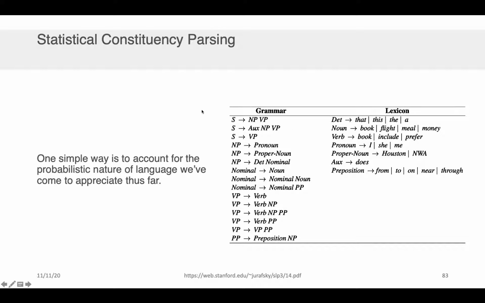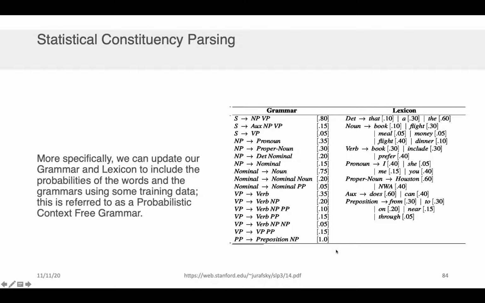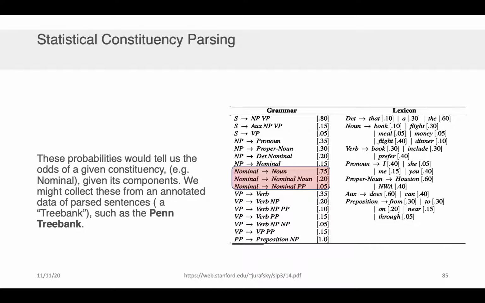That is to say, instead of taking a lexicon and a grammar, like what I'm showing here, we could convert this to assign probabilities to the words and the grammars using some training data, for example. And this is what's referred to as a probabilistic context-free grammar. Now, these probabilities would tell us the odds of a given constituency. For example, I've highlighted here in red that we've got the same old rules that a nominal is either a nominal followed by a noun, or a nominal followed by a prepositional phrase, but these all sum to 1.